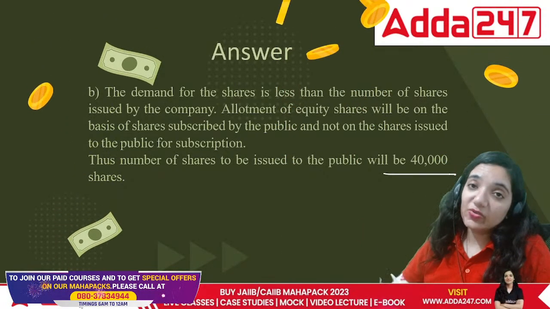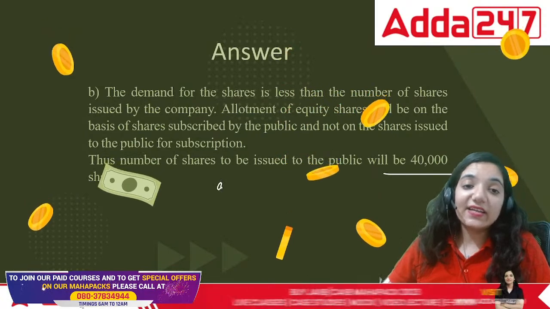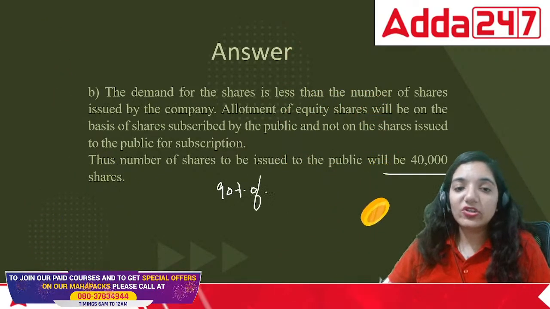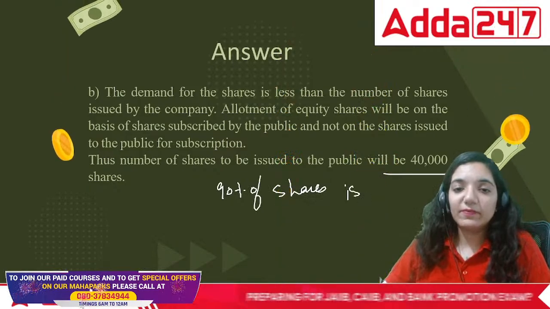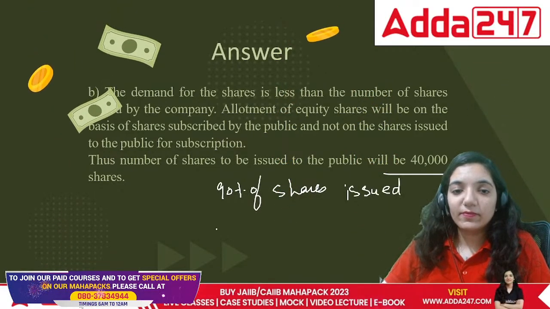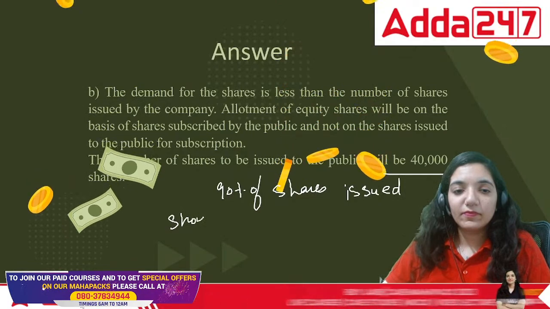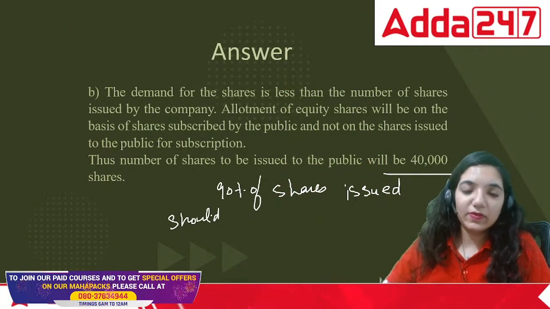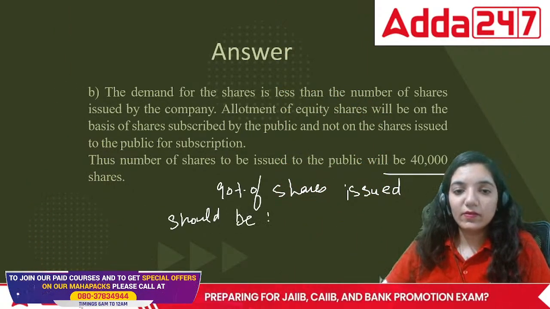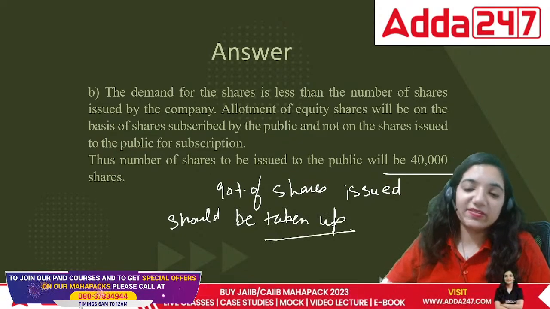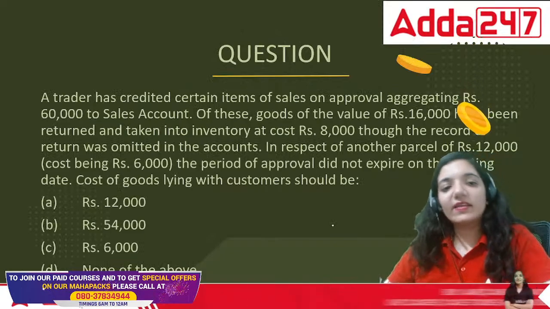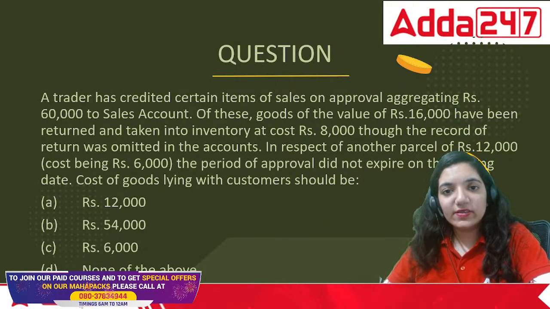But if they ask in the question that at least 90% of the shares issued should be taken up by the people, okay, at least 90%.